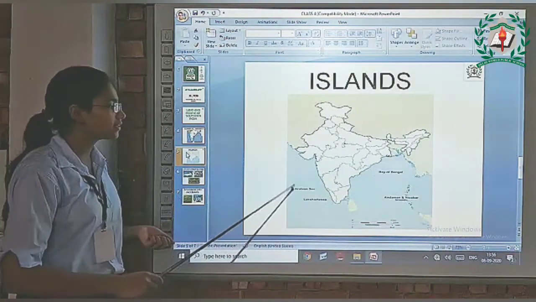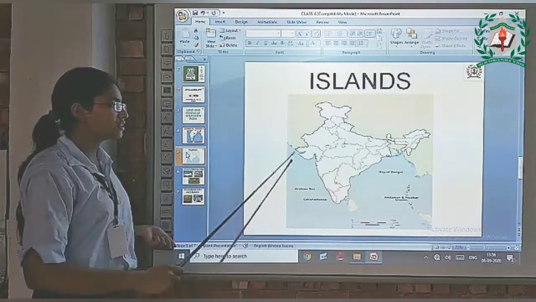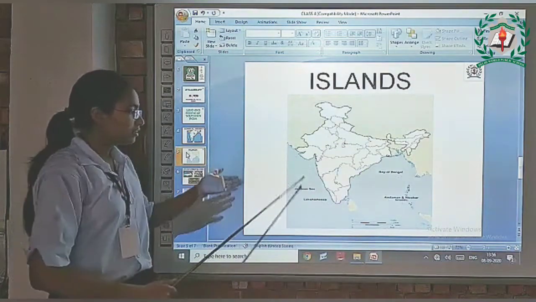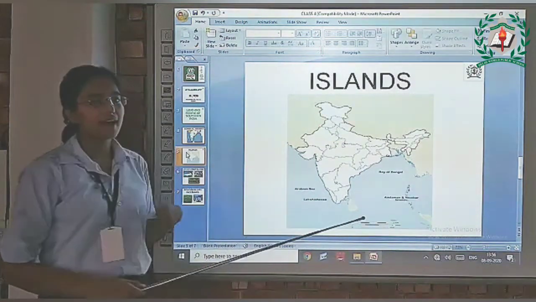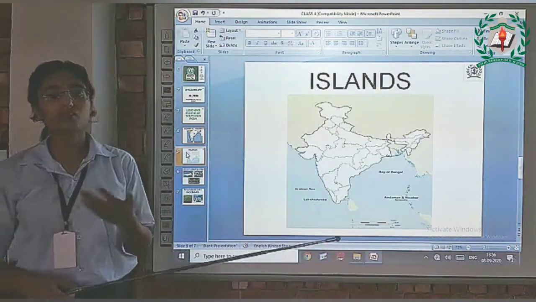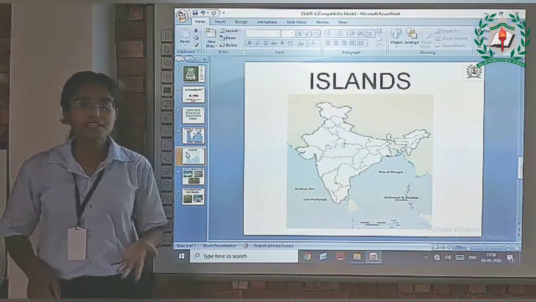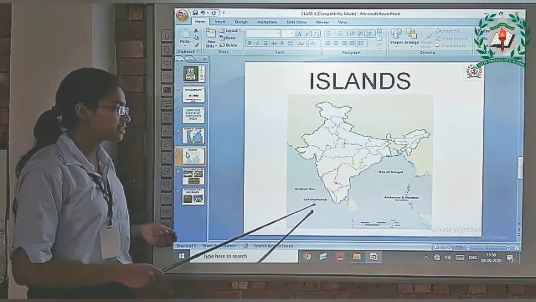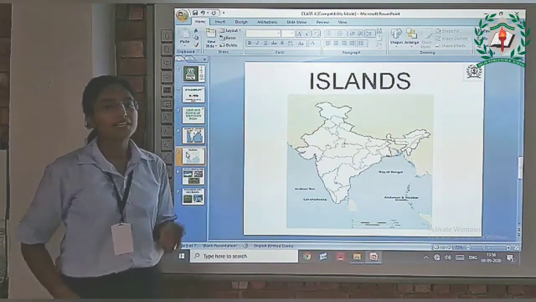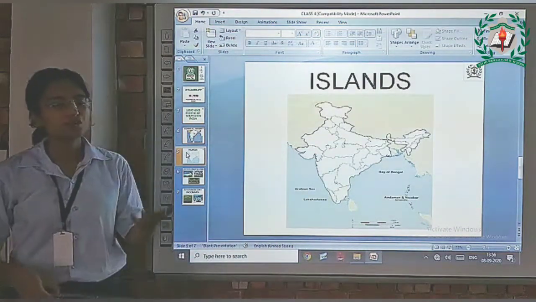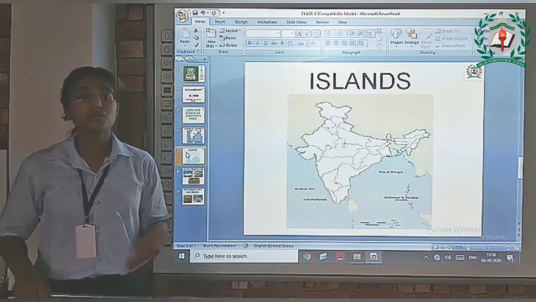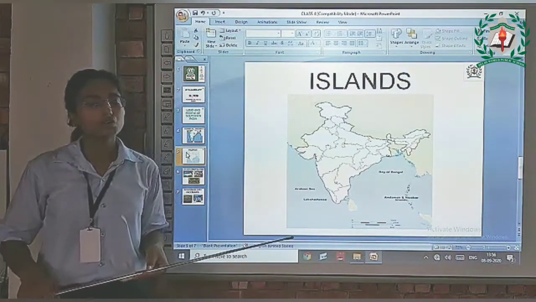See this blue color. This blue color is representing water. Here is water everywhere and the islands are surrounded by the water, in the middle of the water bodies. Here is Lakshadweep and this is Andaman and Nicobar. Both of these islands are two of the 9 union territories.